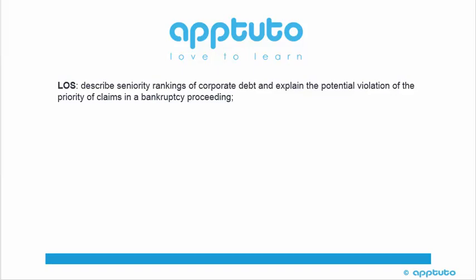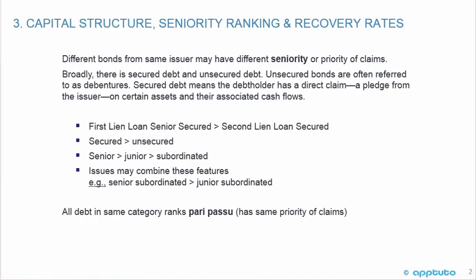This LOS is to describe seniority rankings of corporate debt and explain the potential violation of the priority of claims in a bankruptcy proceeding. Capital structure, seniority ranking, and recovery rates. Different bonds from the same issuer may have different seniority or priority of claims. Broadly, there is secured debt and unsecured debt.